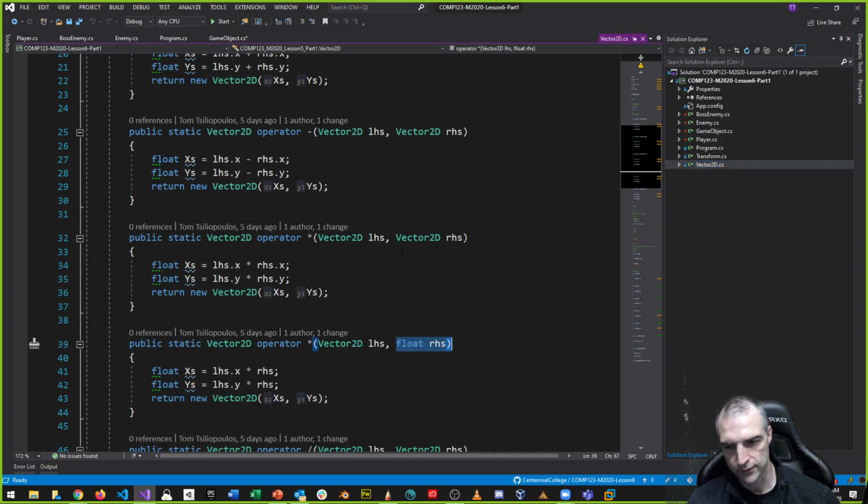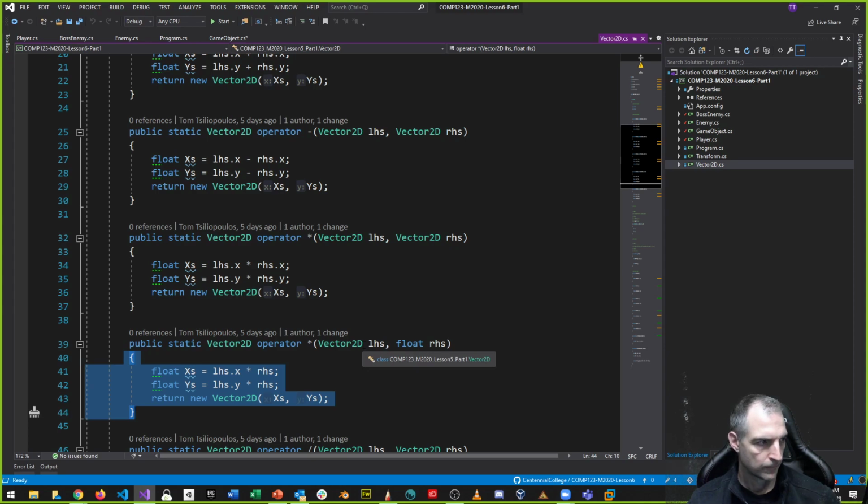These are overloads. Override is when you want to change the method. You want to give the option for the derived class to change the method implementation, the stuff between here. Overload changes the stuff up here. Override changes the stuff in here. That's the difference. Does that make sense?